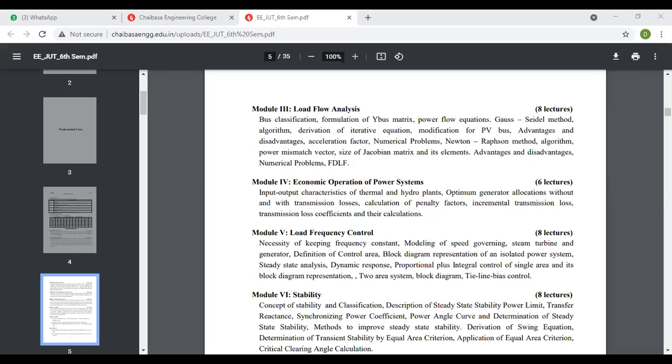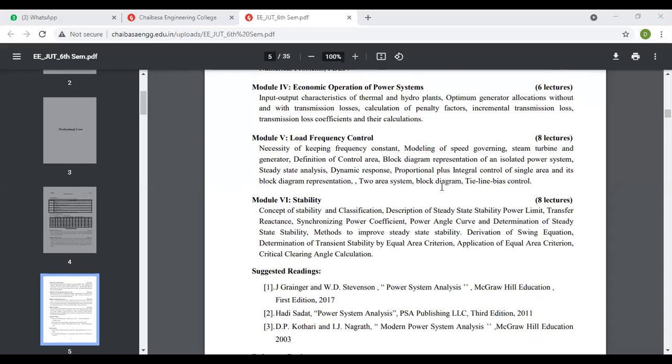In that particular module, we'll take into account the thermal system as well as the hydro system. What the different types of methodology are to perform this economic operation of the power system, we'll discuss in detail. That is under this particular module 4. Now next is the load frequency control. This is again one of the important topics, also known as automatic generation control.